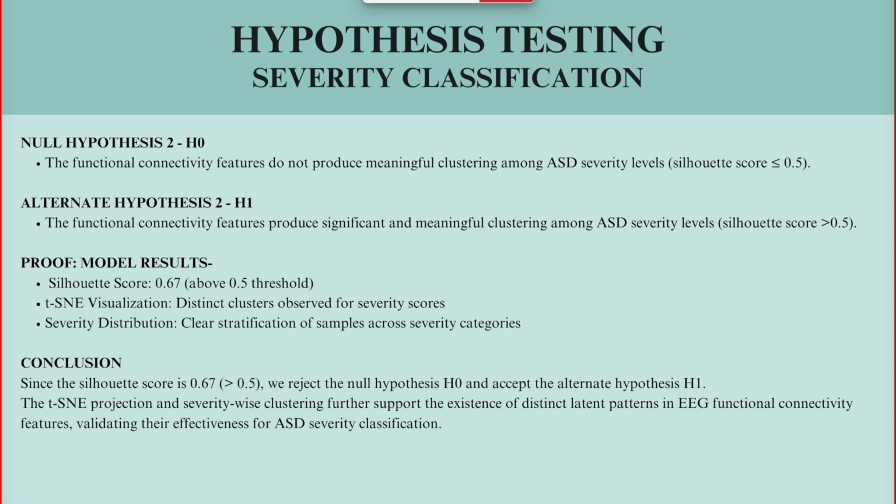To statistically validate our clustering results, we defined the following hypothesis. The null hypothesis suggests that functional connectivity features do not produce meaningful clustering results. That is, the silhouette score will be less than 0.5. The alternate hypothesis suggests that they do, which means a silhouette score of greater than 0.5. Since our silhouette score is 0.67, greater than 0.5, we reject the null hypothesis and accept the H1 hypothesis.